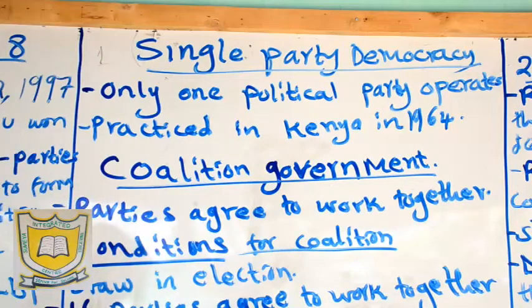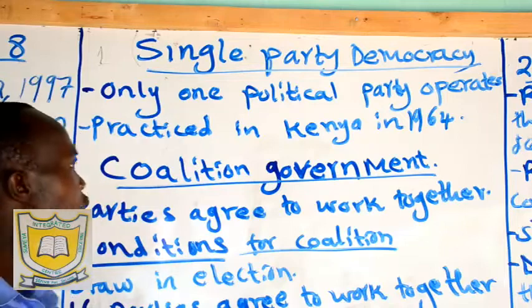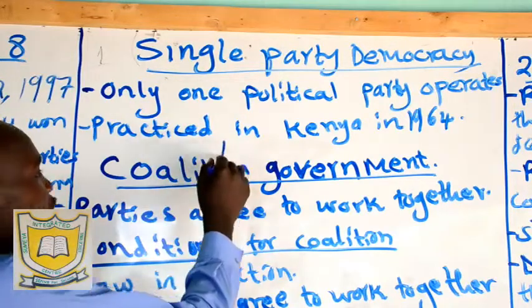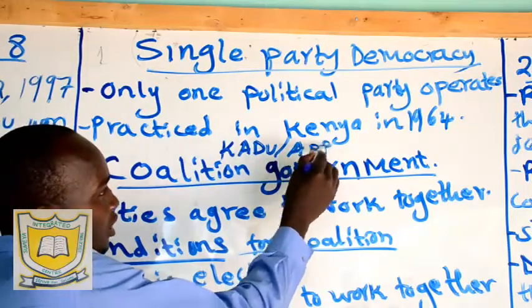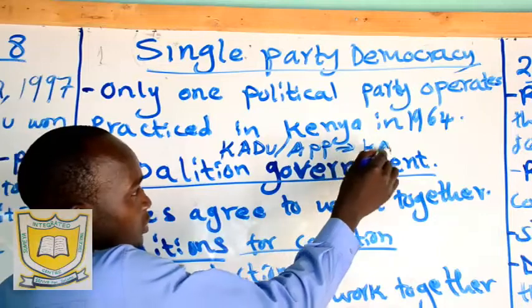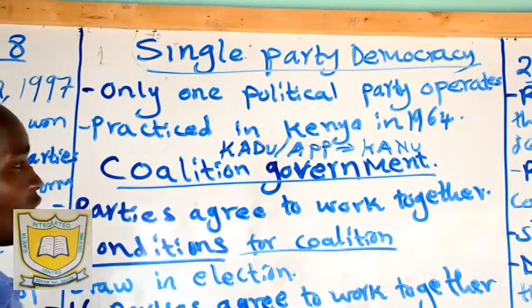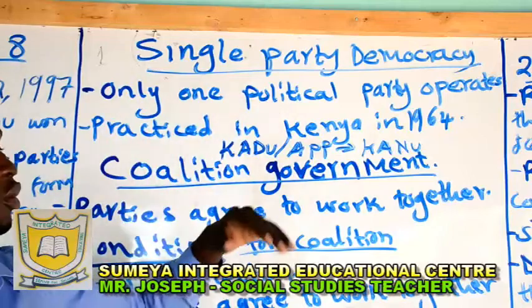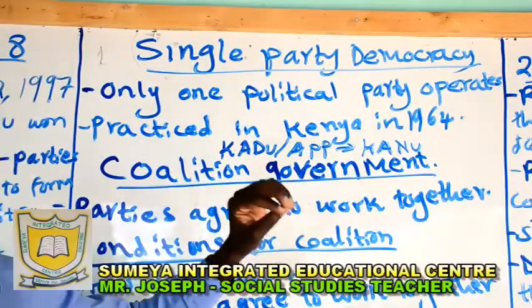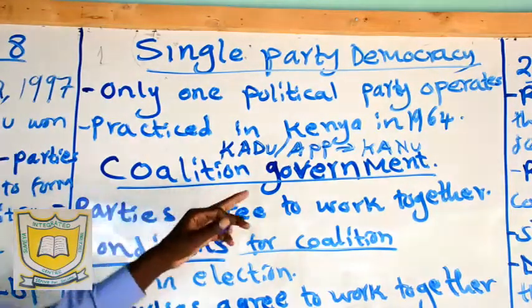Now, single-party democracy was practiced in Kenya in 1964. Because we said in 1964, KADU and the APP dissolved to join KANU. But remember, the constitution was not amended. So the first single-party democracy, we are saying it was practiced in 1964 when KADU and the APP were dissolved to join KANU. That is during Kenya becoming a republic.